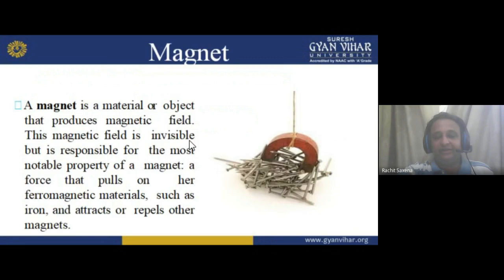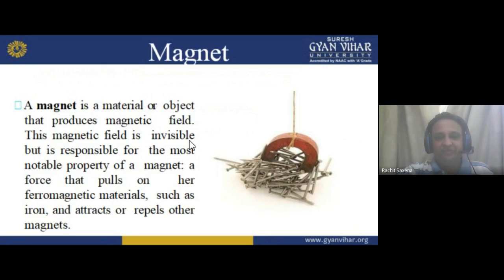What is a magnet? Now see in this diagram, what I want to show you: a spherical magnet is attached with a thread. With the magnet, the magnetic field occurs and they attract the nails. And nails are made up of iron. So iron is attracted here. So a magnet is a material object that produces a magnetic field.